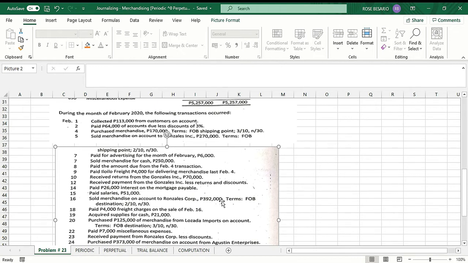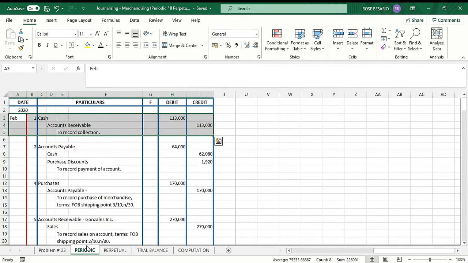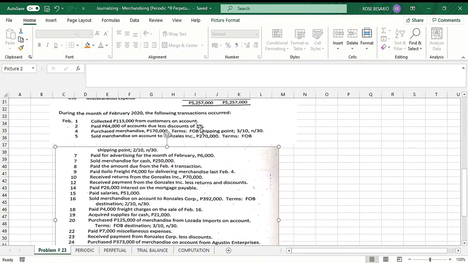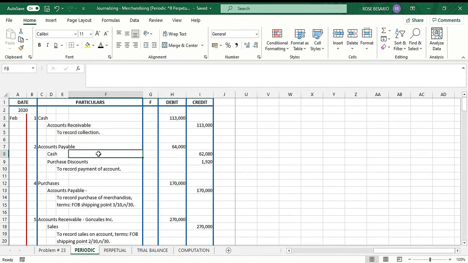So, we have 64,000 as the base price, and we can avail of a 3% discount. What we will do is 64,000 times 3%. So, our purchase discount is 1,920. The only amount of cash that we paid is 62,080, that's 64,000 minus 1,920. So, our entry is debit accounts payable, 64,000. Credit cash for the net amount, 62,080, and credit purchase discounts, 1,920.